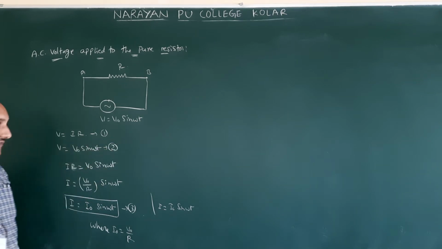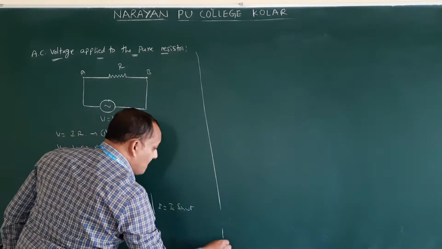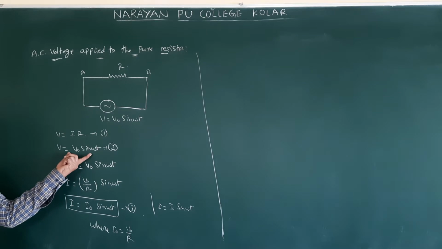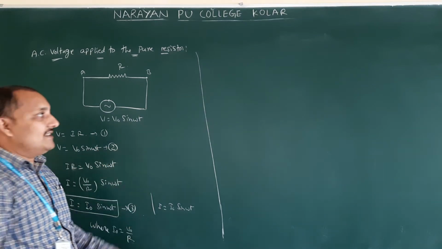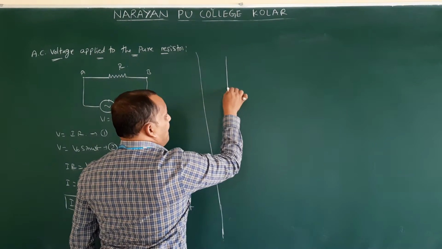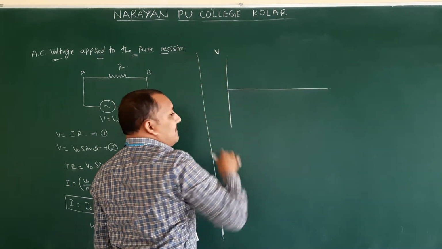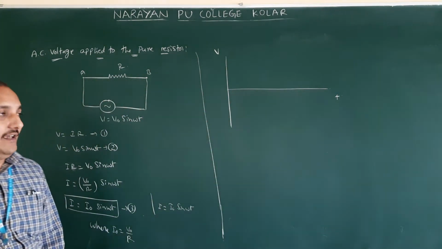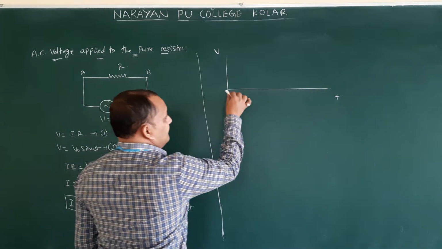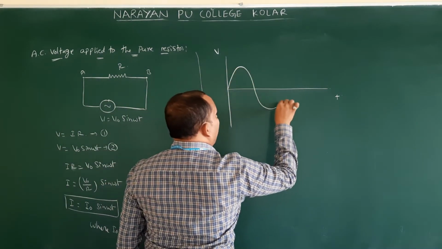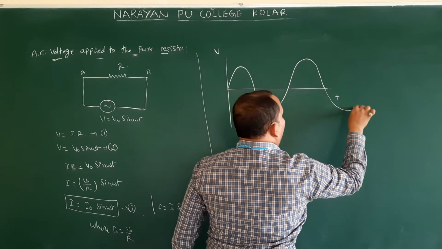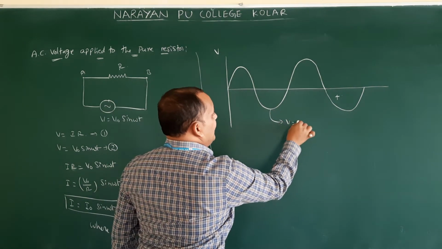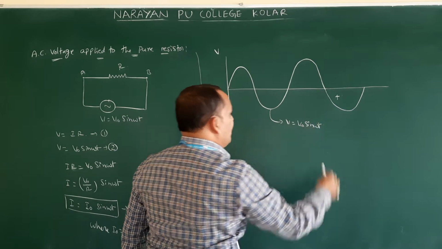So whenever we are doing the graphical representation of EMF and current, or voltage and current, we will show it. We connect this one: V is equal to V naught sin omega t. How will we get the graph for this? First I am representing voltage. This is the time axis, or omega t we will write. What is the sine curve? This is nothing but the V is equal to V naught sin omega t representation.